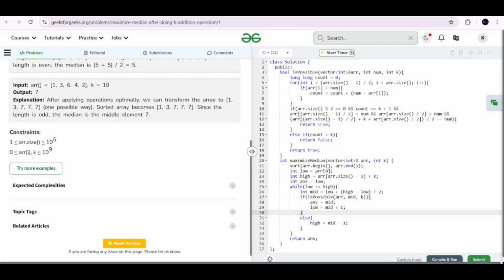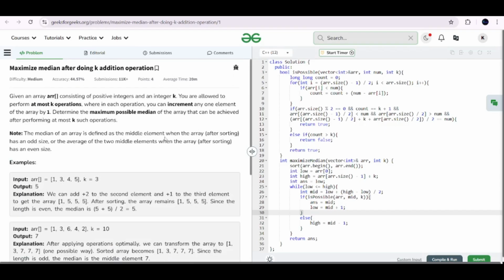This was a medium problem, but this particular condition makes this problem unique and a bit thought provoking. It might happen that you did not understand this particular algorithm even after all the time I took. You have to rewatch this video, or you just take a pen and paper and think for 15 minutes, and you will understand this particular approach.